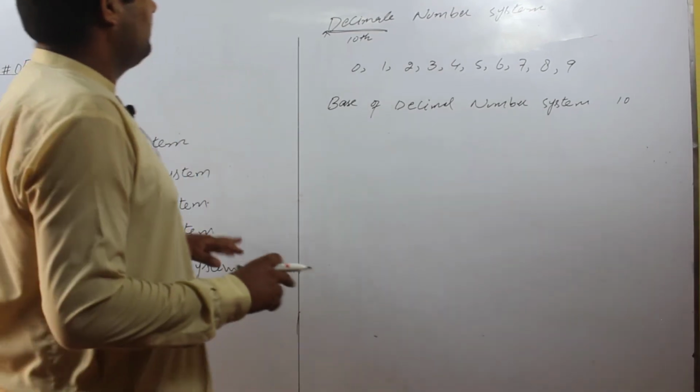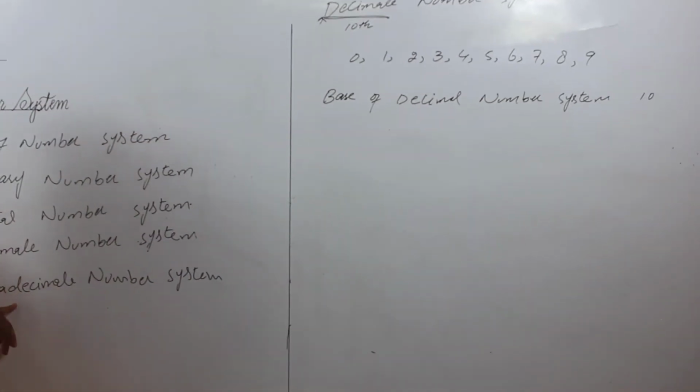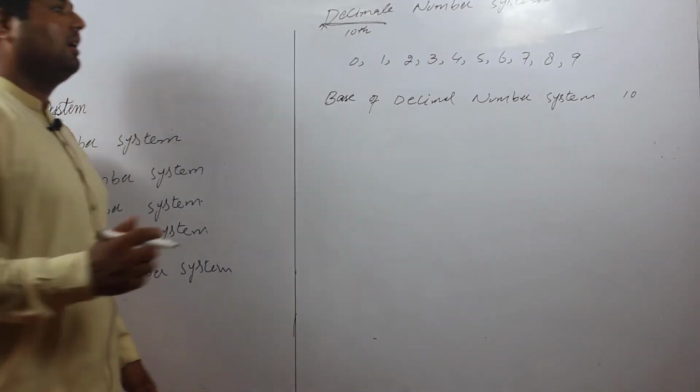Students, the last type of number system is the hexadecimal number system.